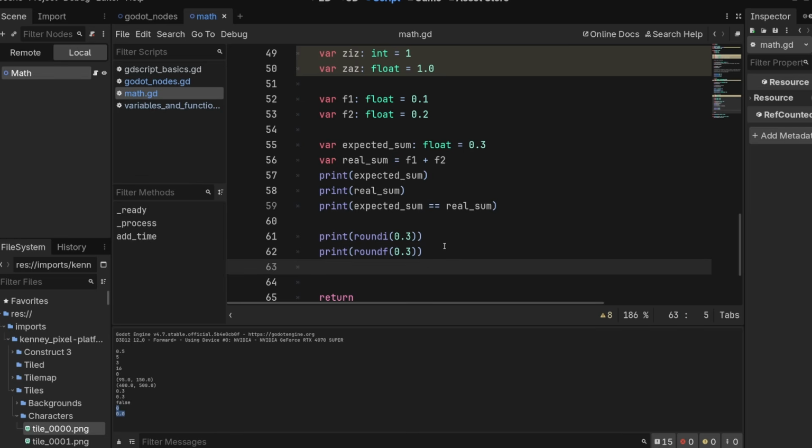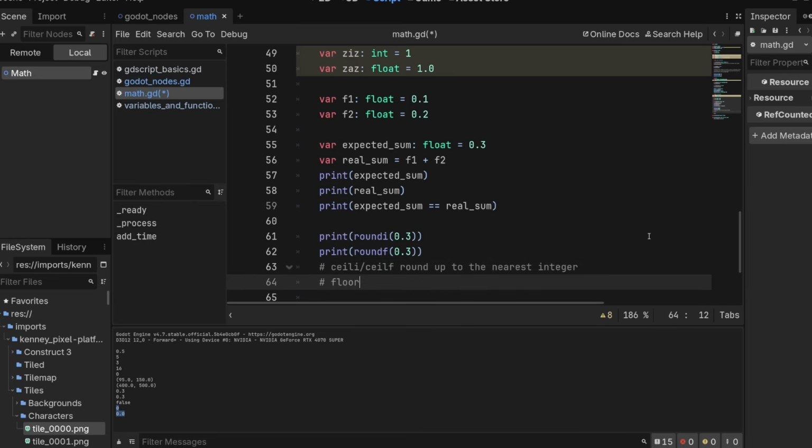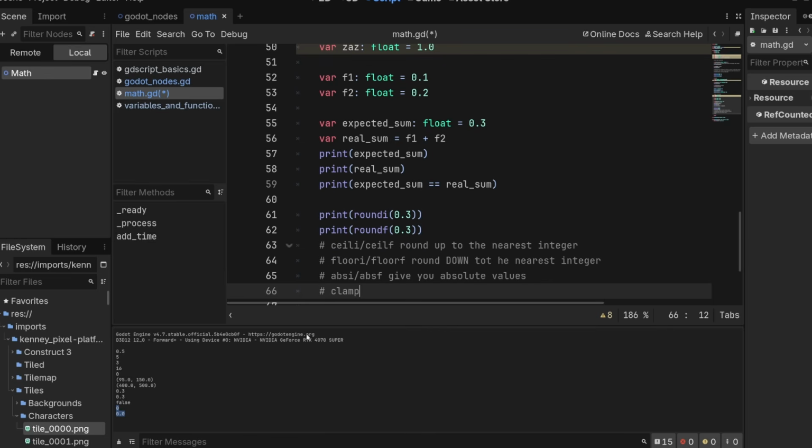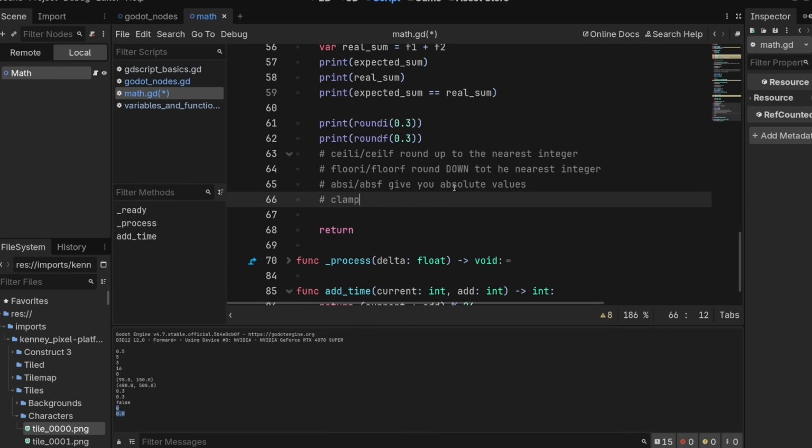We also have ceili and ceilf for integers and floats, which round up to the nearest integer. And note that even though ceilf is rounding to an integer, it is going to give you the float version of that. Floori and floorf round down to the nearest integer. And then we have a bunch of other cool things. We've got absi and absf, which give you absolute values. And we've got things like clamp. I'll just show you quickly with clamp what we can do.